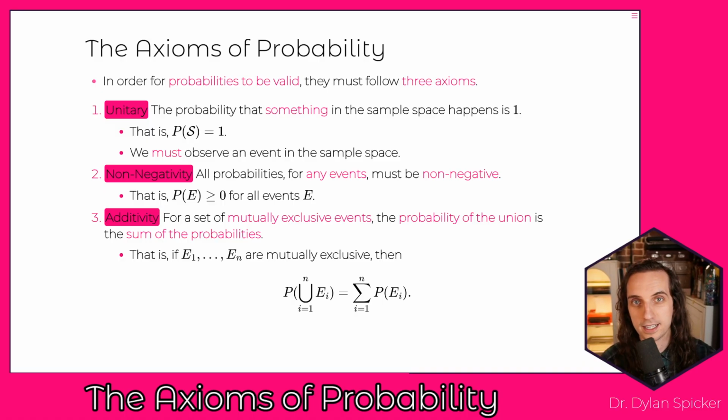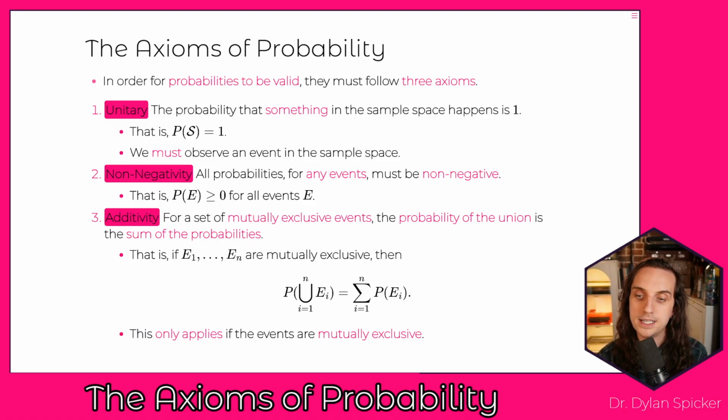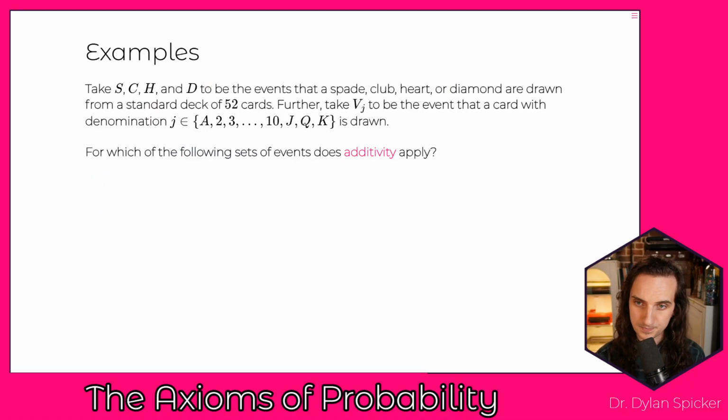So what's the probability that I get a king or an ace? That's the probability that I get a king plus the probability that I get an ace. Okay, so these are our 3 axioms of probability. Additivity only applies when events are mutually exclusive. So let's think about some examples here.